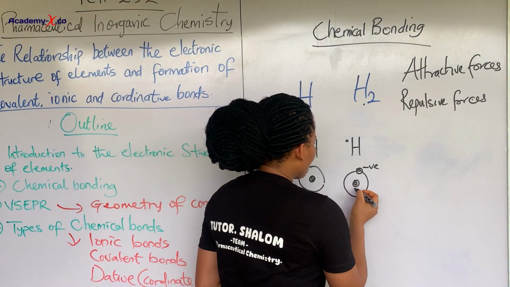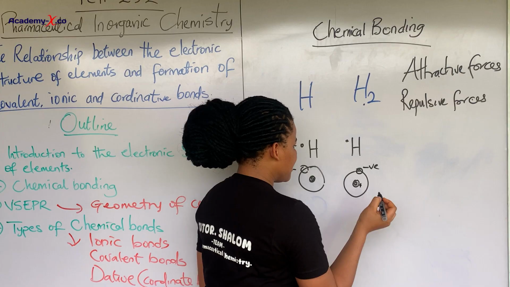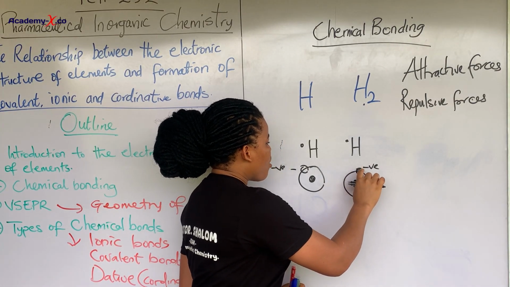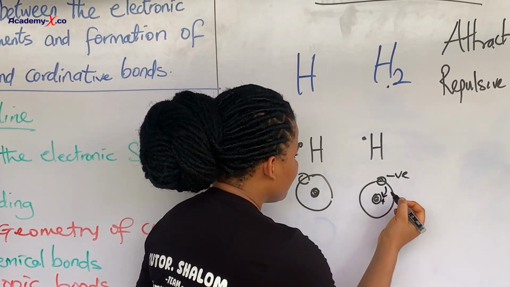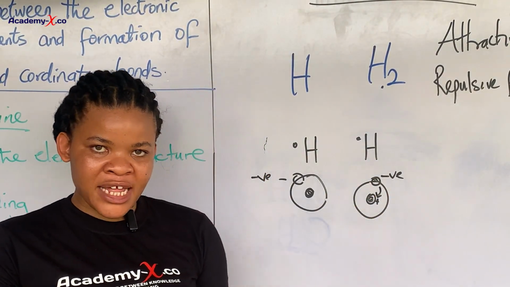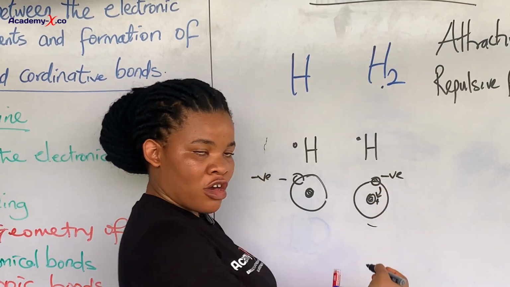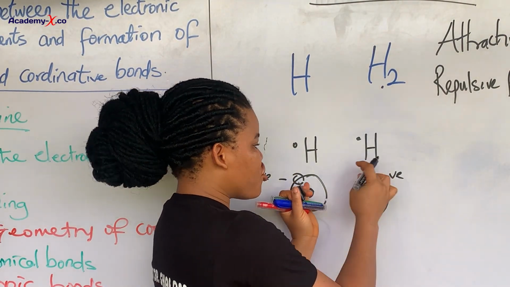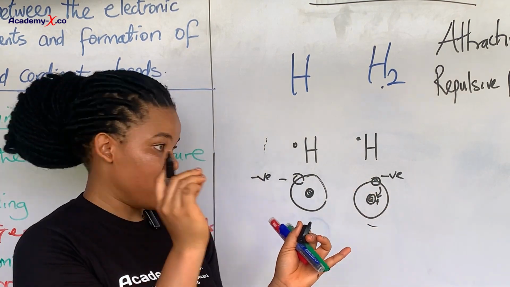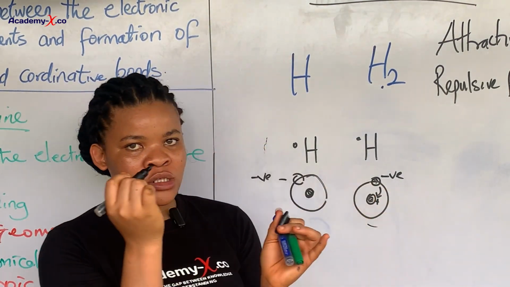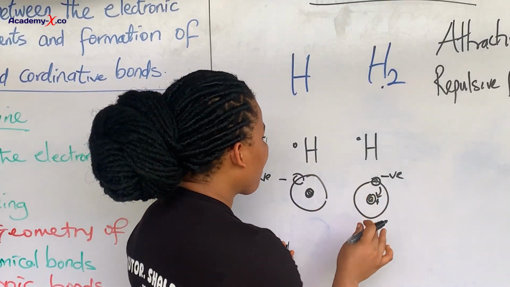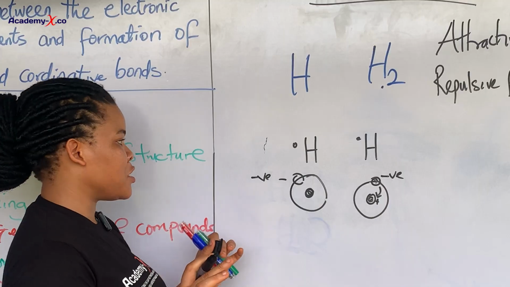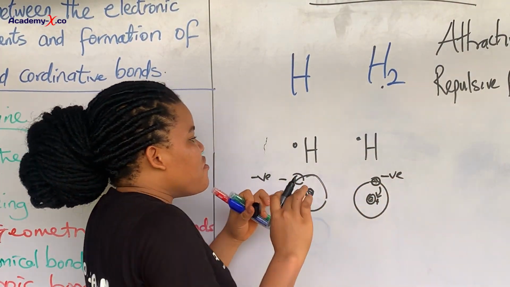They will prevent each other from coming close to each other. Why? Because we have a positive charge in this nucleus. There will be more attraction between the electron and the nucleus. That is why it can stay in this shell. There is a force holding this electron in this shell. It's because of that attraction between this shell and the what? Nucleus. So that is what we're talking about for attractive forces. But for repulsive forces, those forces prevent them.